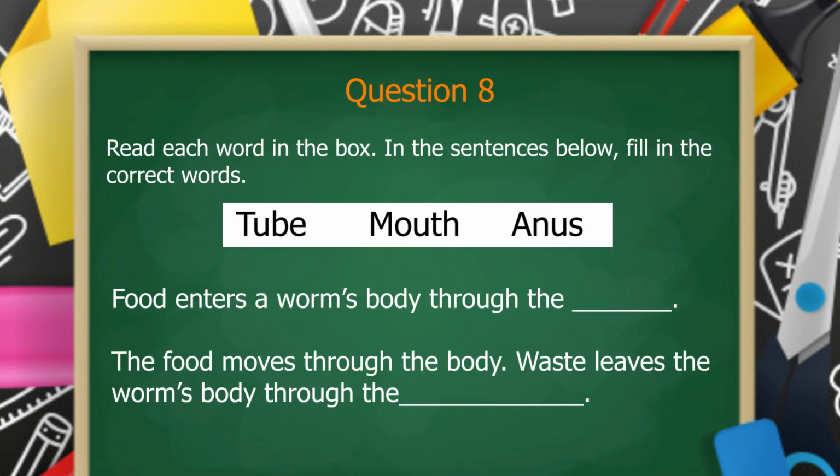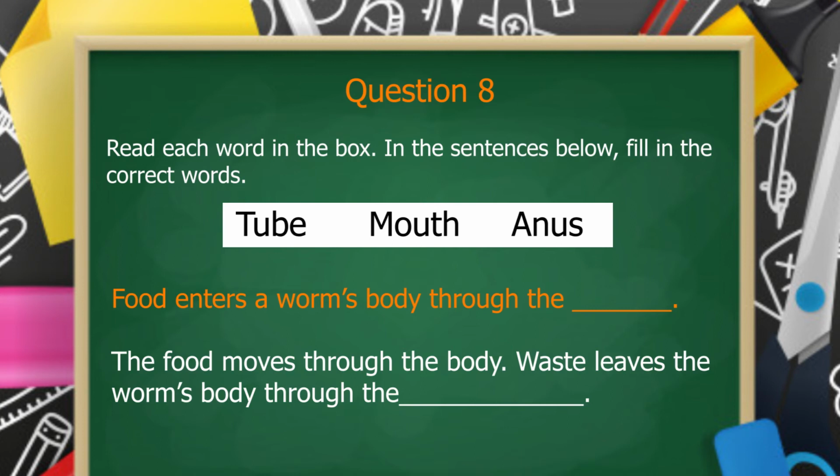Question number 8. Draw a box, and in the box, place 3 words: tube, mouth, and anus. I'm going to read a statement, and you have to tell me which of those words are missing.